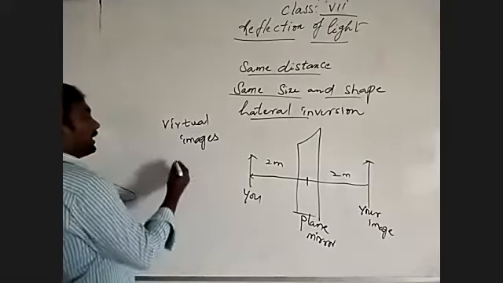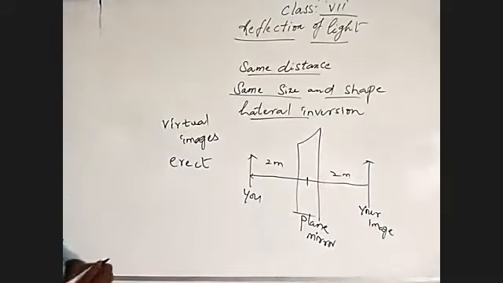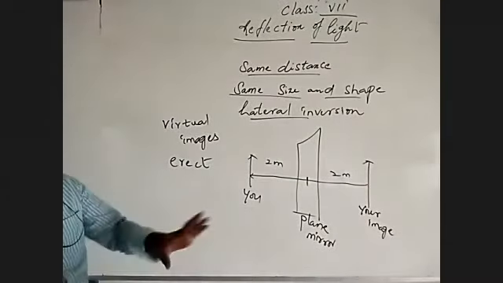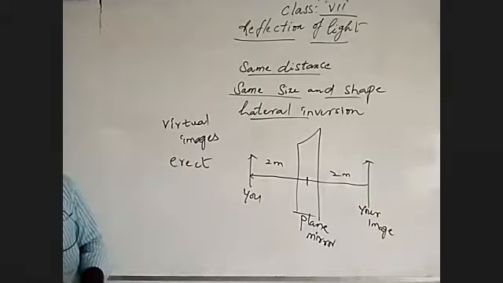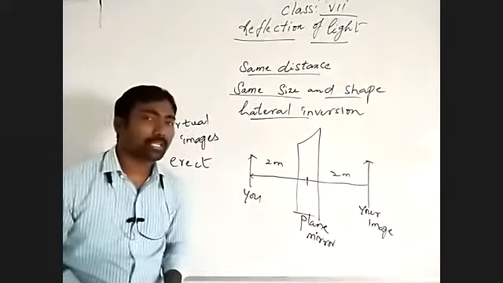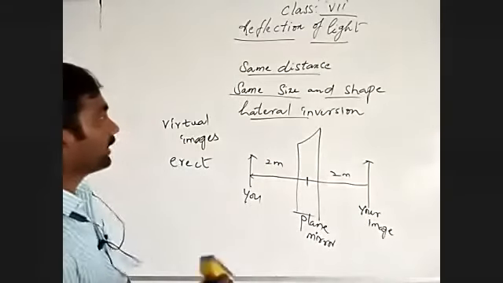And also a plane mirror gives erect images. Erect means vertical, straight. Same as size and shape. Okay, these are the general properties of plane mirror.